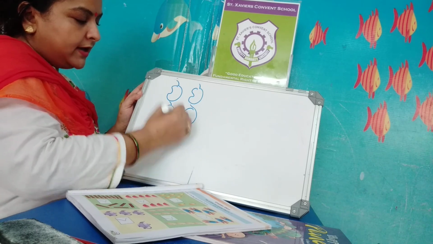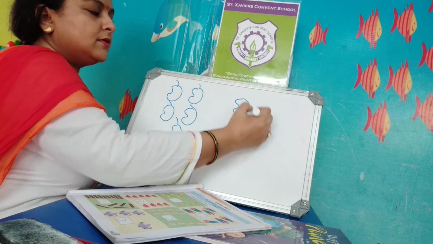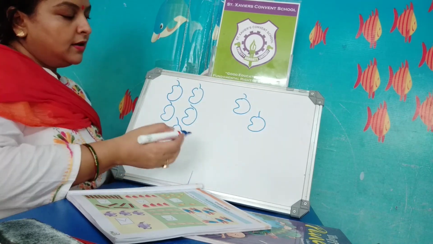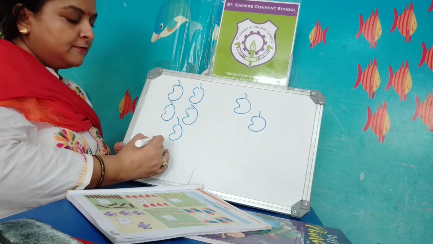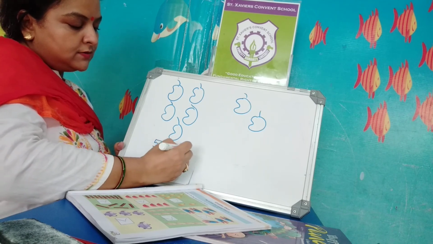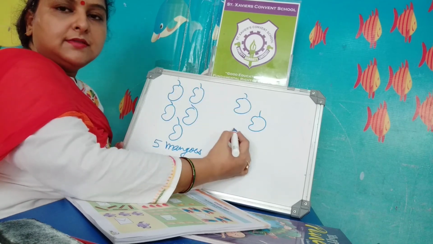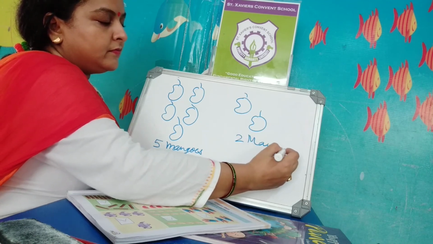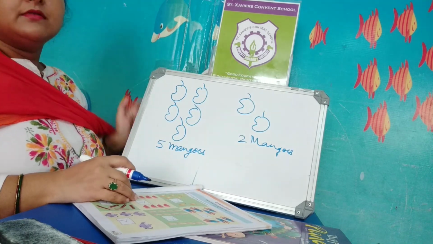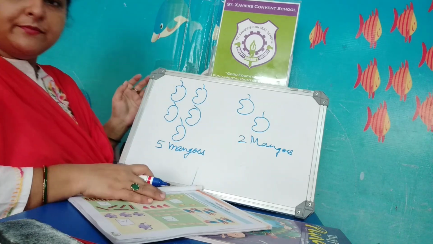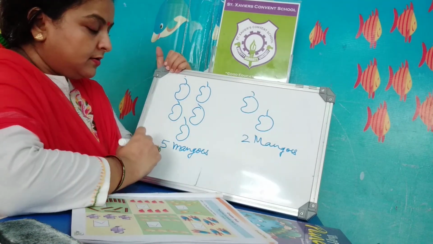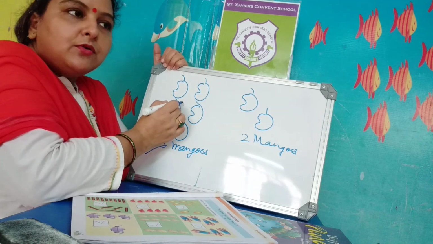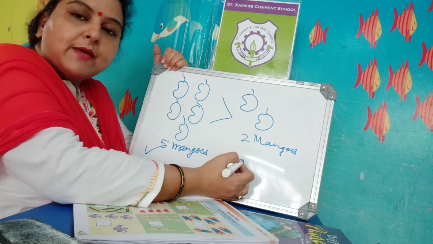How many mangoes are here? And on the right hand side, how many mangoes are here? Here are 5 mangoes. And these are 2 mangoes. Which are more in number? 5 mangoes are more in number. So 5 mangoes are greater than 2 mangoes.